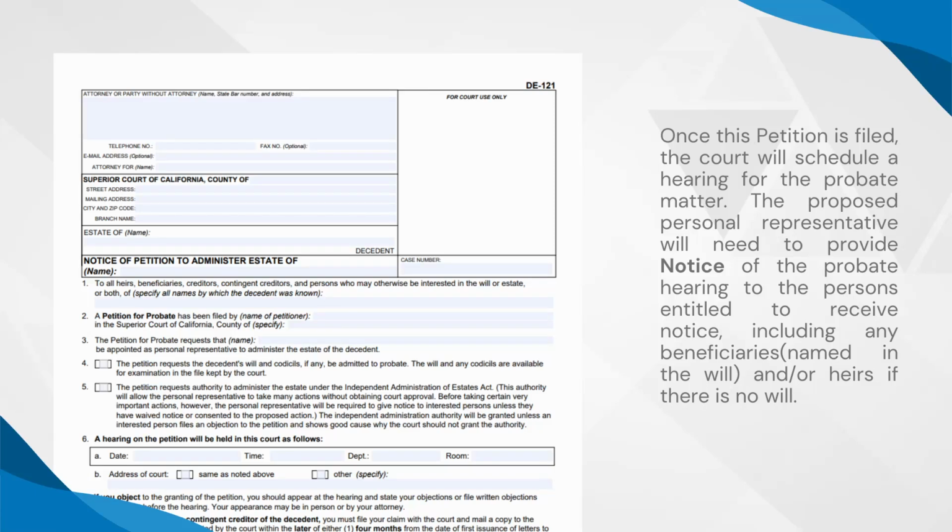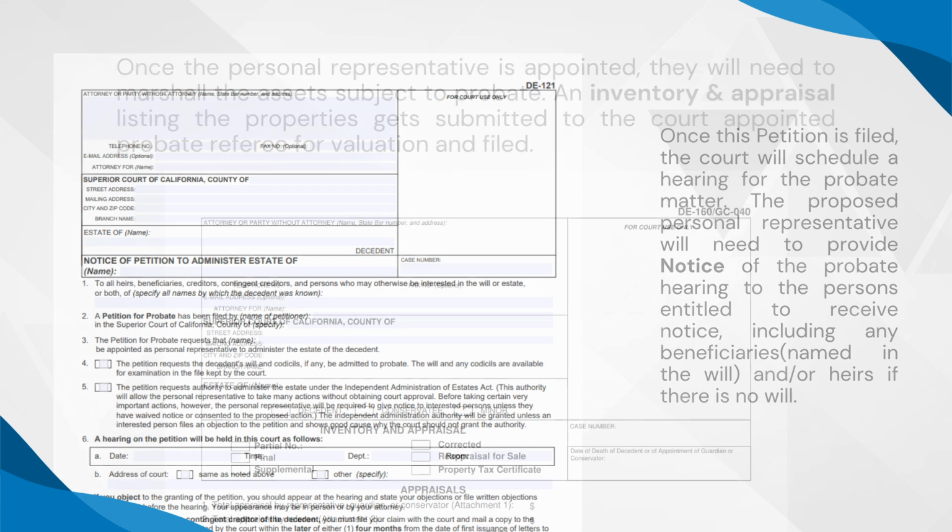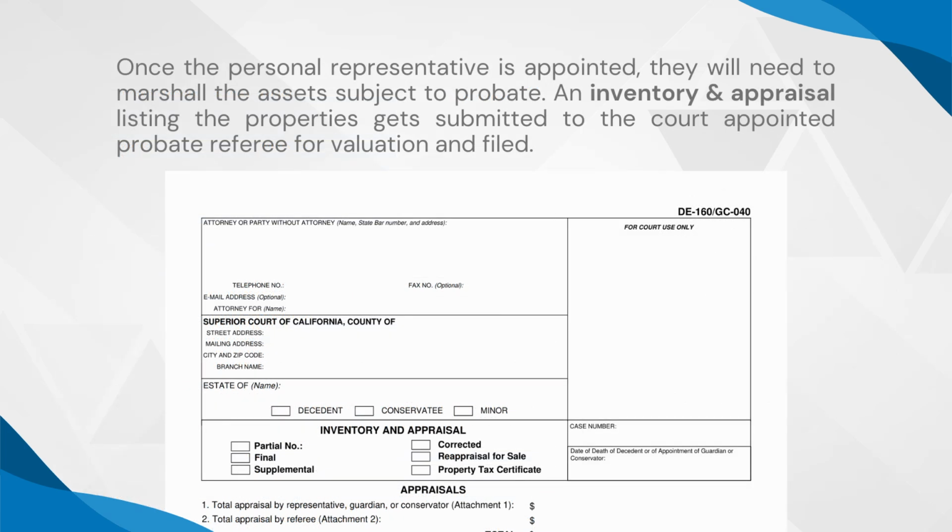The proposed personal representative will need to provide notice of the probate hearing to the persons entitled to receive notice, including any beneficiaries named in the will and or heirs if there is no will. Once the personal representative is appointed, they will need to marshal the assets subject to probate. An inventory and appraisal listing the properties gets submitted to the court-appointed probate referee for valuation and then filed.